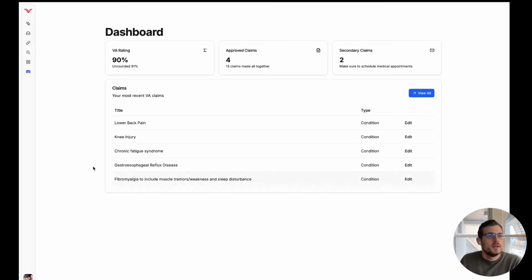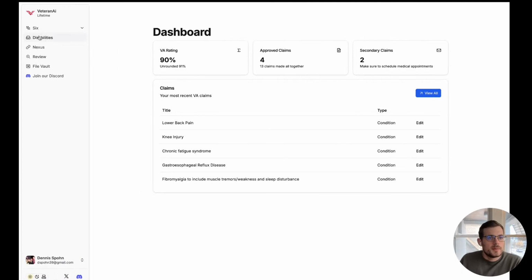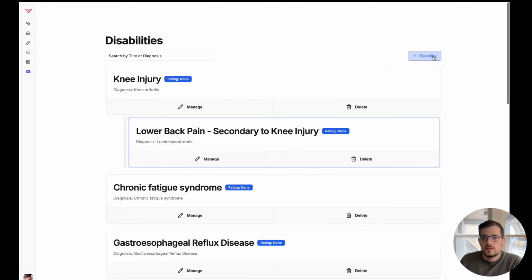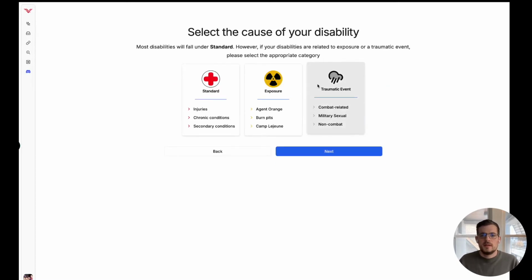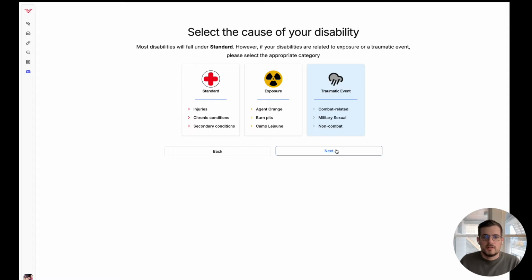Okay, so let's go ahead, come on over here to disabilities. We are going to create a new one. We're going to call this PTSD, and we're going to leave that unchecked for now. So you want to select traumatic event, as this is going to get you the correct form as the output. Go ahead, hit next.